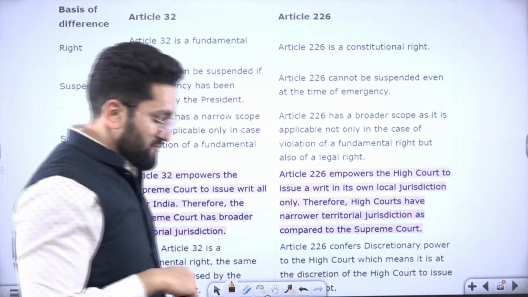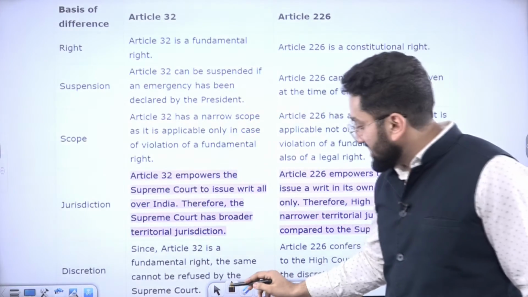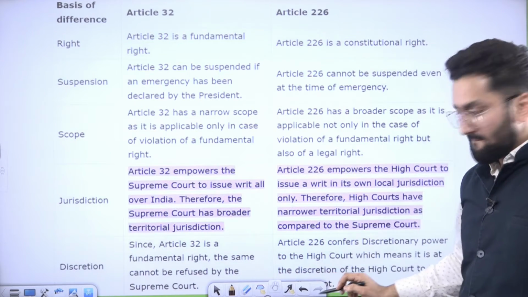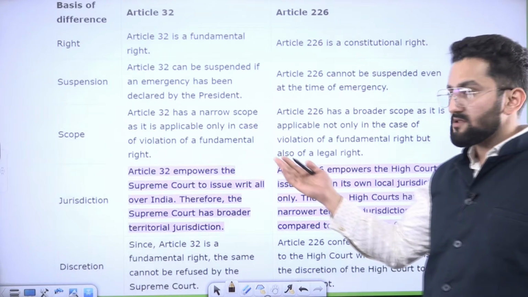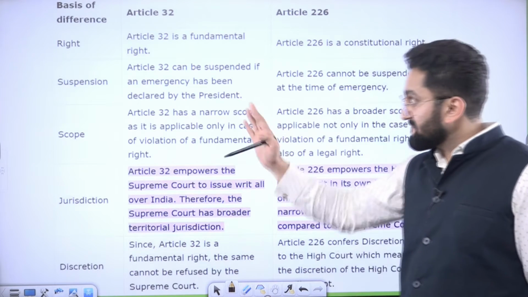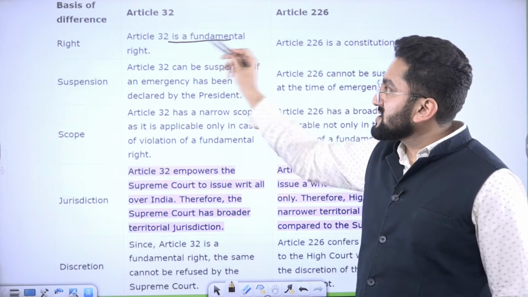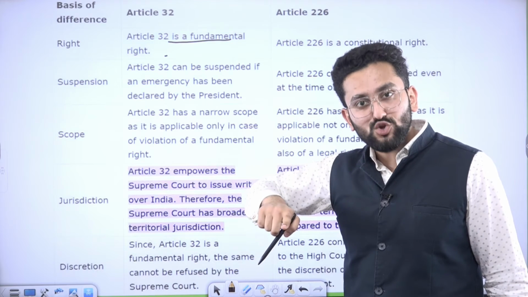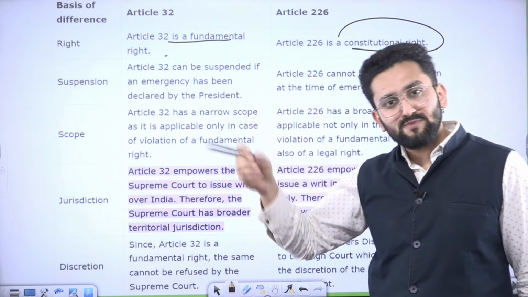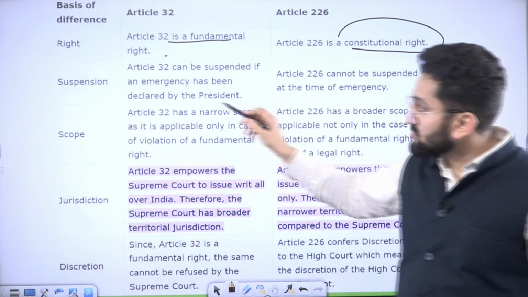Okay? Now, take this table, and I hope this is visible to you on your screen. So this is taken from Lakshmikant. You can open your Lakshmikant simultaneously and just take a look at the table. The differences between Article 32 and Article 226. I've just explained this to you. Article 32 is applicable in case of fundamental rights only. That is scope. But when it comes to 226, it is applicable to constitutional rights. Means it is for fundamental rights as well as statutory rights. Statutory rights can also be added.